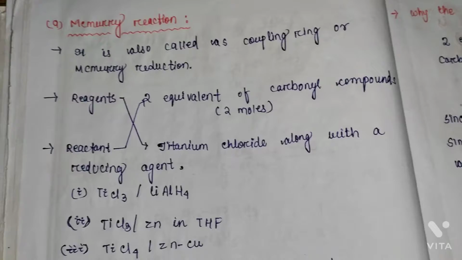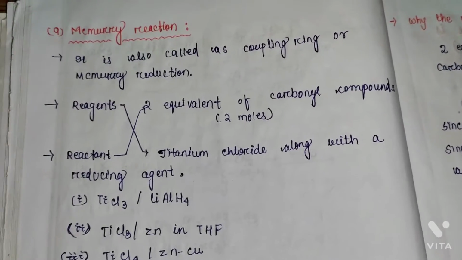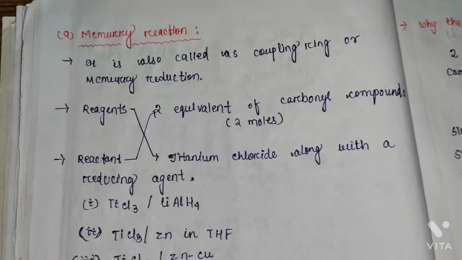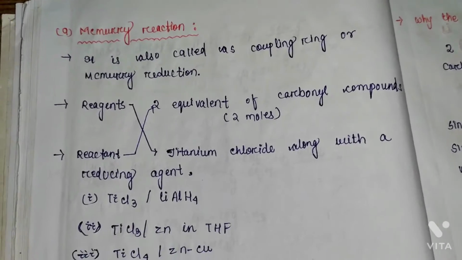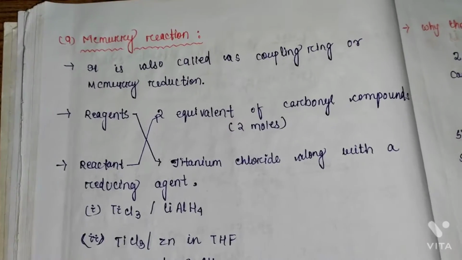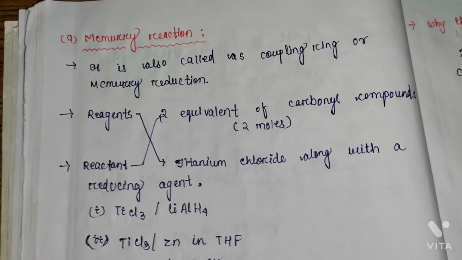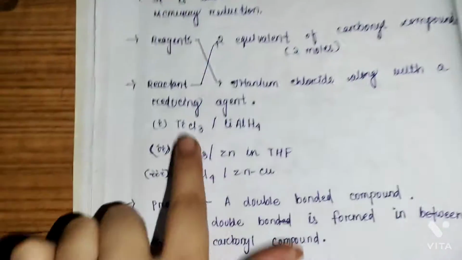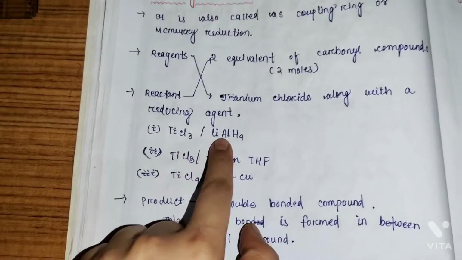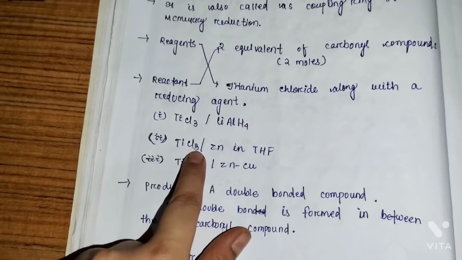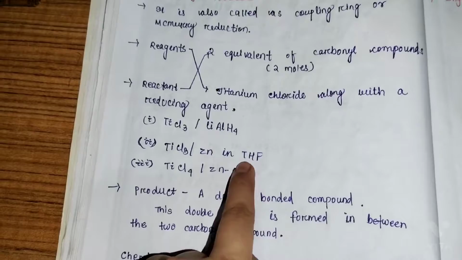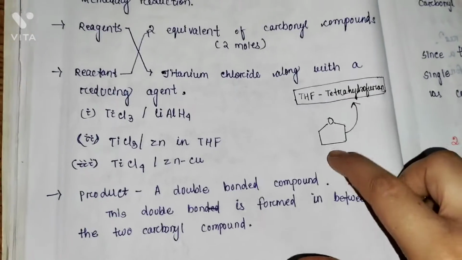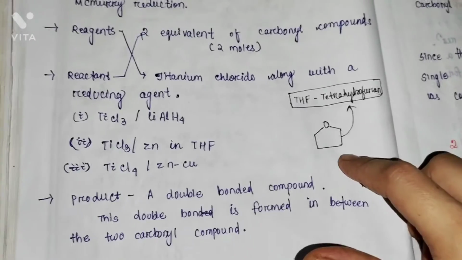Today we will discuss a very common reaction, that is the McMurry reaction. This reaction is also called the coupling reaction or McMurry reduction. The reagent used in this type of reaction is titanium chloride along with a reducing agent, like TiCl3 with lithium aluminum hydride, then TiCl3 with zinc in THF. THF means tetrahydrofuran. The structure of tetrahydrofuran is like this.